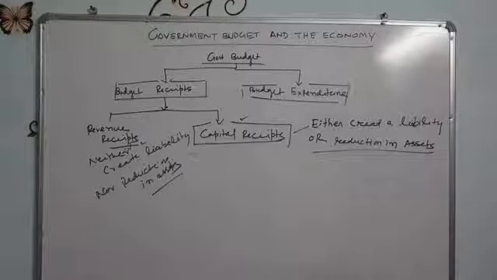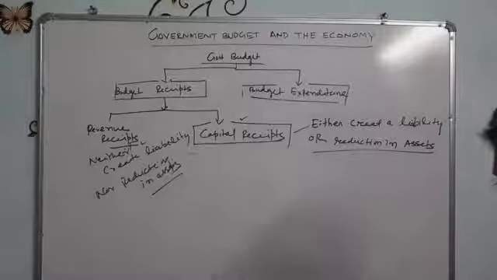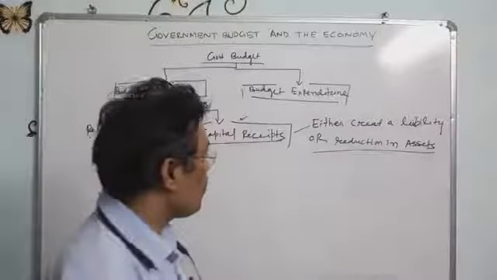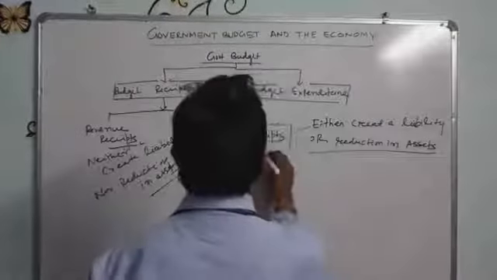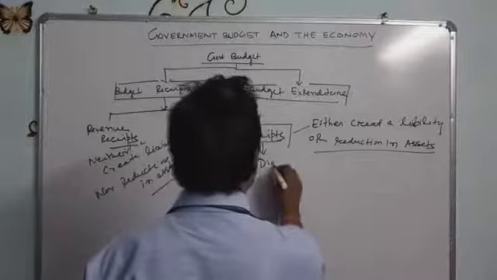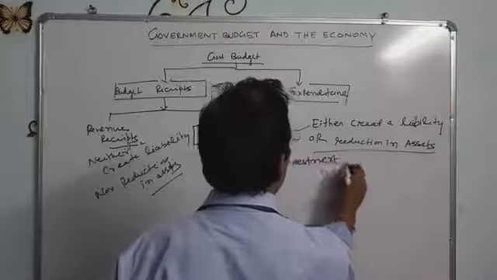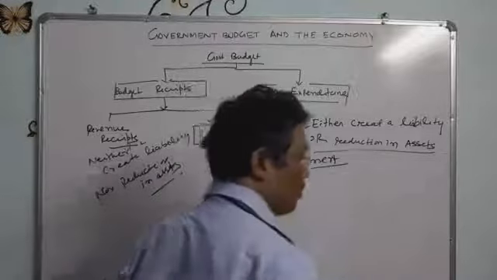Can you give an example now? We have already discussed it. The most important example of capital receipt is disinvestment. What do you mean by disinvestment?